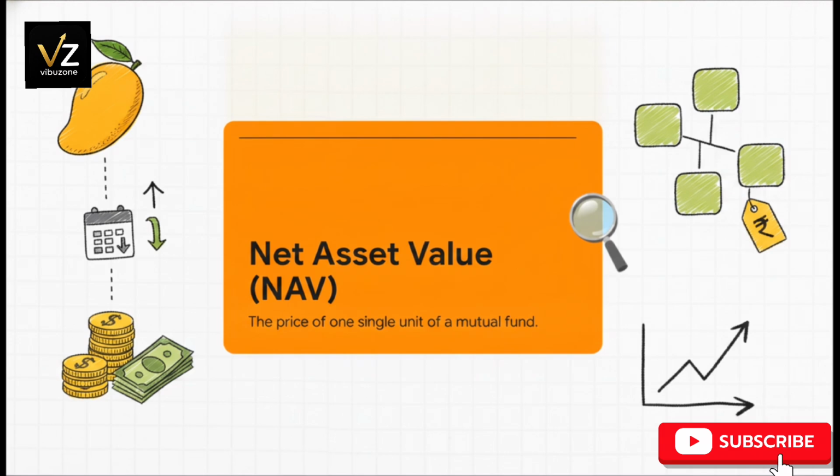Think of it like one share of a company having a stock price. Well, one unit of a mutual fund has an NAV. So if a fund's NAV today is 50 rupees, each unit costs 50 rupees. If tomorrow it bumps up to 52, your unit is now worth 52 rupees. It really is that straightforward.